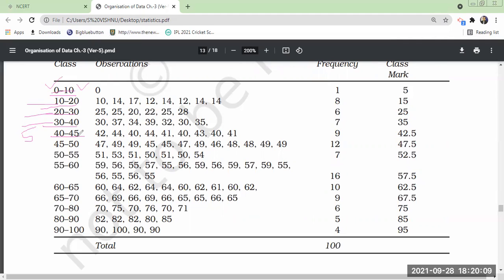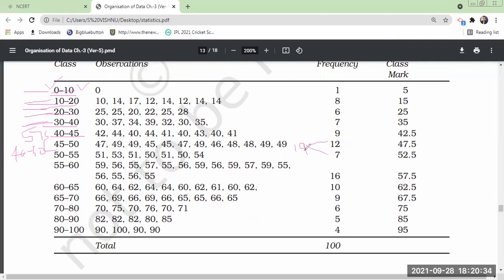No, not like that. This class will remain 0 to 10. This is 10 to 20, 20 to 30, 30 to 40, and 40 to 50 we will make it. What we should do is add the frequencies of these two classes. 12 plus 7, 19 you should take.